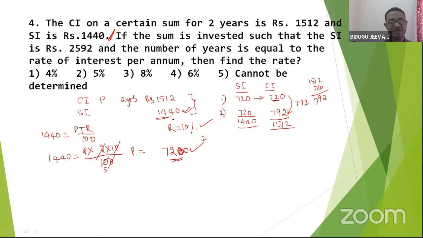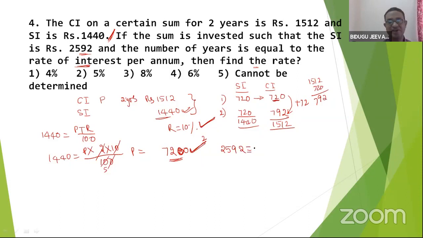See, we got the rate of interest here. We got the principal here. What is the given question? Number of years is equal to the rate of interest. Find the rate of interest. Now, when the SI is given, let me calculate. SI is nothing but 2592. This is almost all three steps.